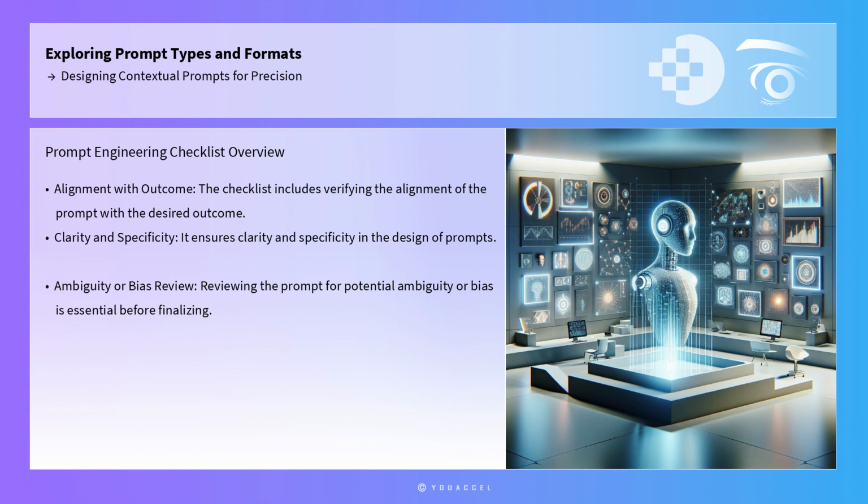Another useful tool in designing contextual prompts is the prompt engineering checklist. This checklist is a practical guide for professionals to ensure they consider all necessary elements before finalizing a prompt. The checklist includes verifying the alignment of the prompt with the desired outcome, ensuring clarity and specificity, and reviewing the prompt for potential ambiguity or bias.